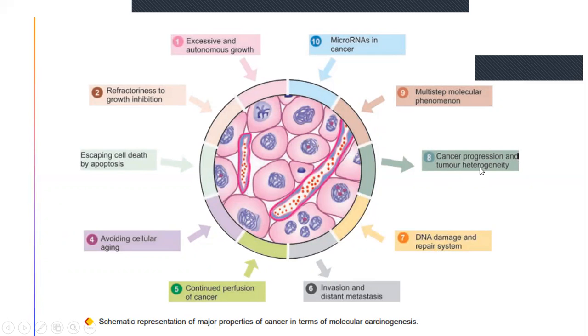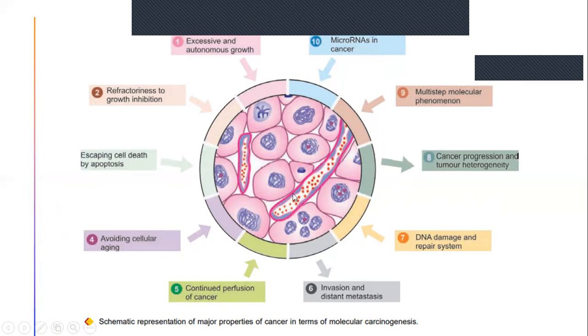Cancer progression and tumor heterogeneity: the cancer will keep progressing and spreading, as a multi-step molecular phenomenon. These steps take place one by one. And microRNAs in cancer: as the RNAs are genetically mutated, their structure is also altered. So these are the things going on in the process of molecular carcinogenesis.